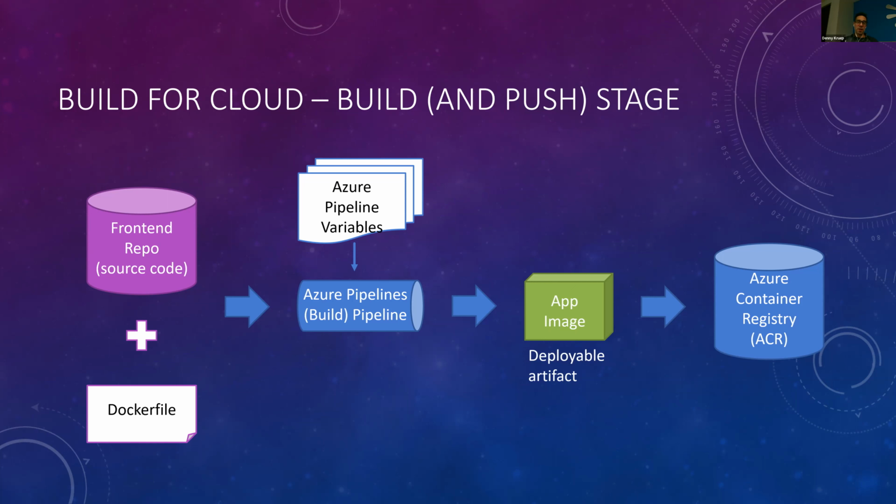And what our first step did, our build step or stage, it does 2 things, which is to build and push. And the push just means pushing it into a storage place for later use. So key thing is it does not deploy anything here, but we are saving that somewhere, and we're saving that in what's called a registry. In this case, it's the Azure Container Registry, but I believe Docker Hub itself is also considered a registry.